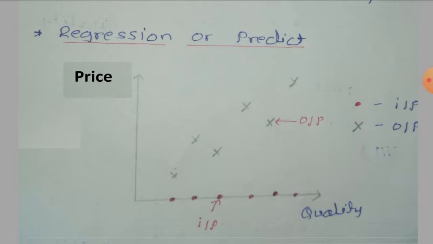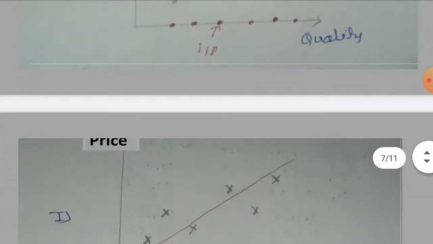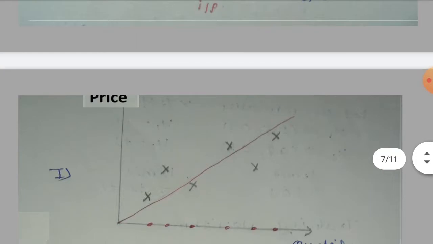Here the red dots are the input, and the cross marks are the output. The values are no longer discrete values in regression. Here the output values are continuous.